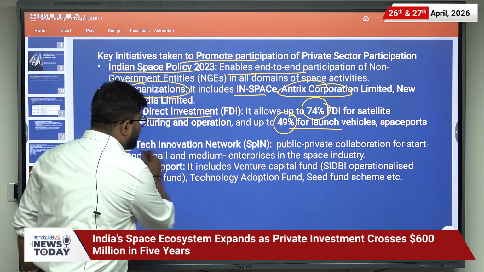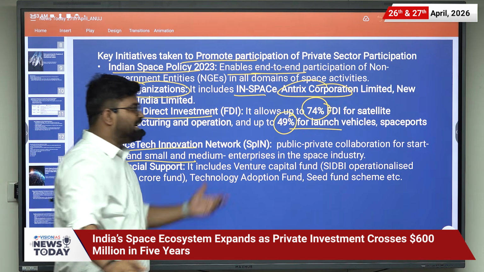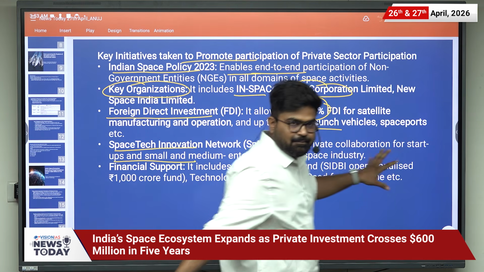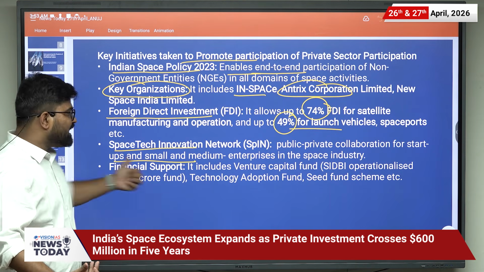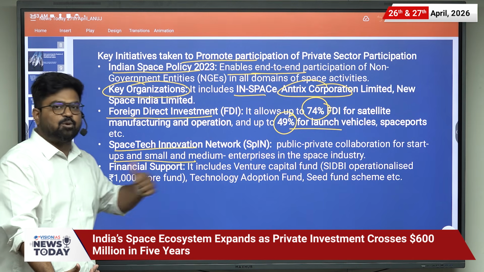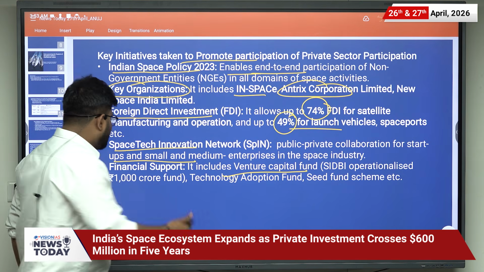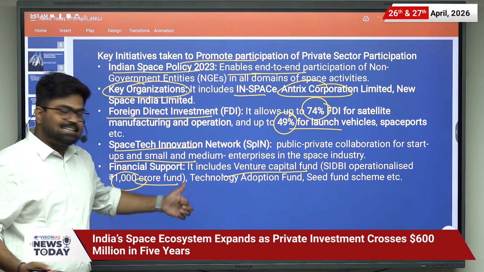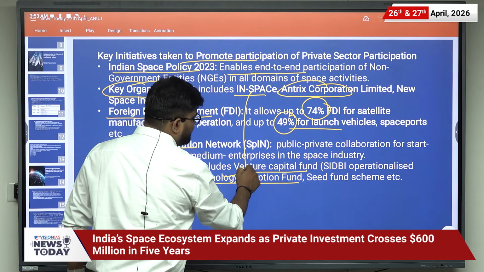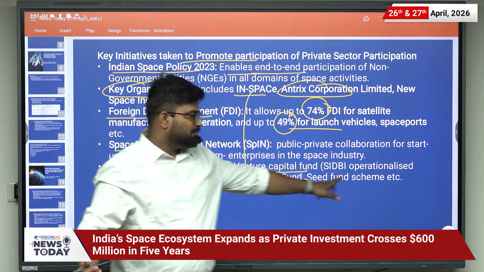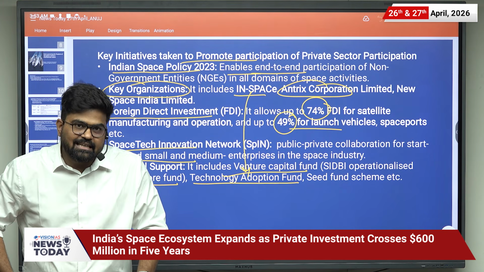Then there is the Space Tech Innovation Network. It is a public-private collaboration for startups and small and medium enterprises. Then the government is also supporting early startups. How are they supporting? By providing financial support as well. They are providing a venture capital fund by SIDBI, which includes a 1000 crore fund. Then there is the Technology Adoption Fund by IN-SPACe, and there is a seed fund scheme as well, to support startups at the early stage.